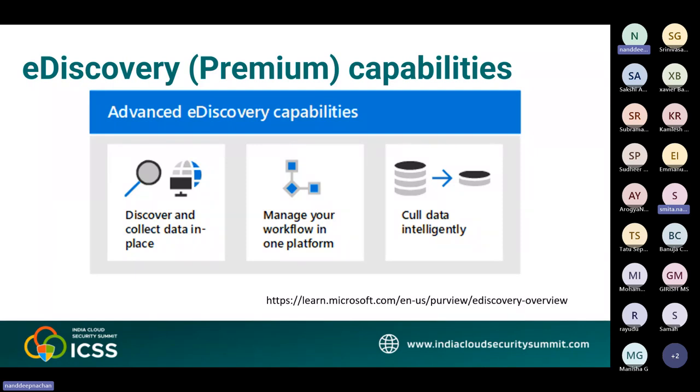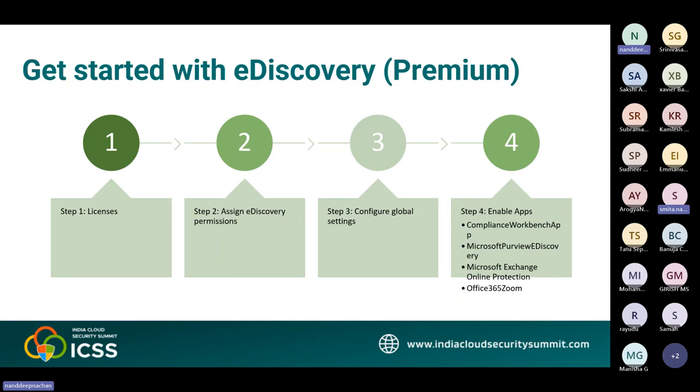So let's get started with eDiscovery Premium. The first step is to verify and assign appropriate licenses. Microsoft Purview eDiscovery capabilities are included with Microsoft Purview, and the licensing requirements may vary even within the capabilities, depending on the configuration option. The second one is assigning e-discovery permissions. To access eDiscovery Premium or be added as a member of an eDiscovery Premium case, a user must be assigned the appropriate permission. Specifically, a user must be added as a member of the eDiscovery Manager role group in the Microsoft Purview compliance portal. The third one is to configure the global settings for eDiscovery Premium.